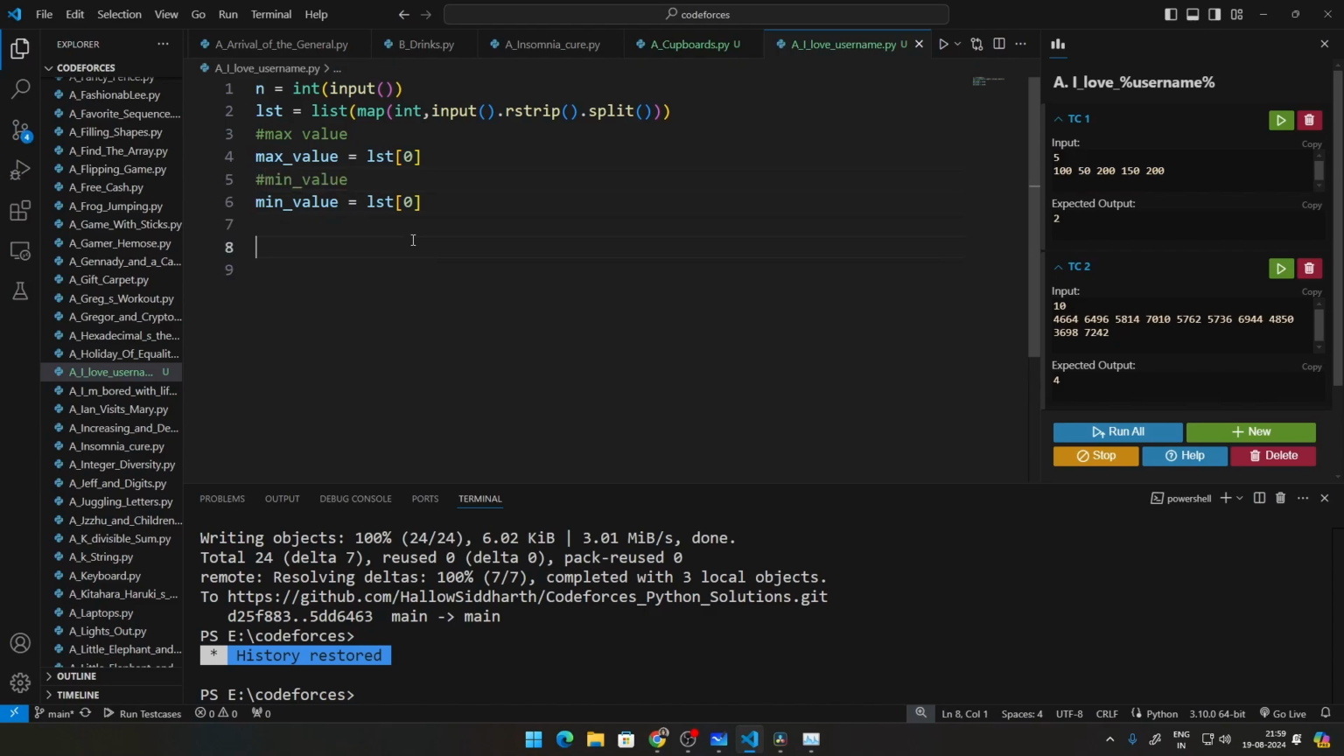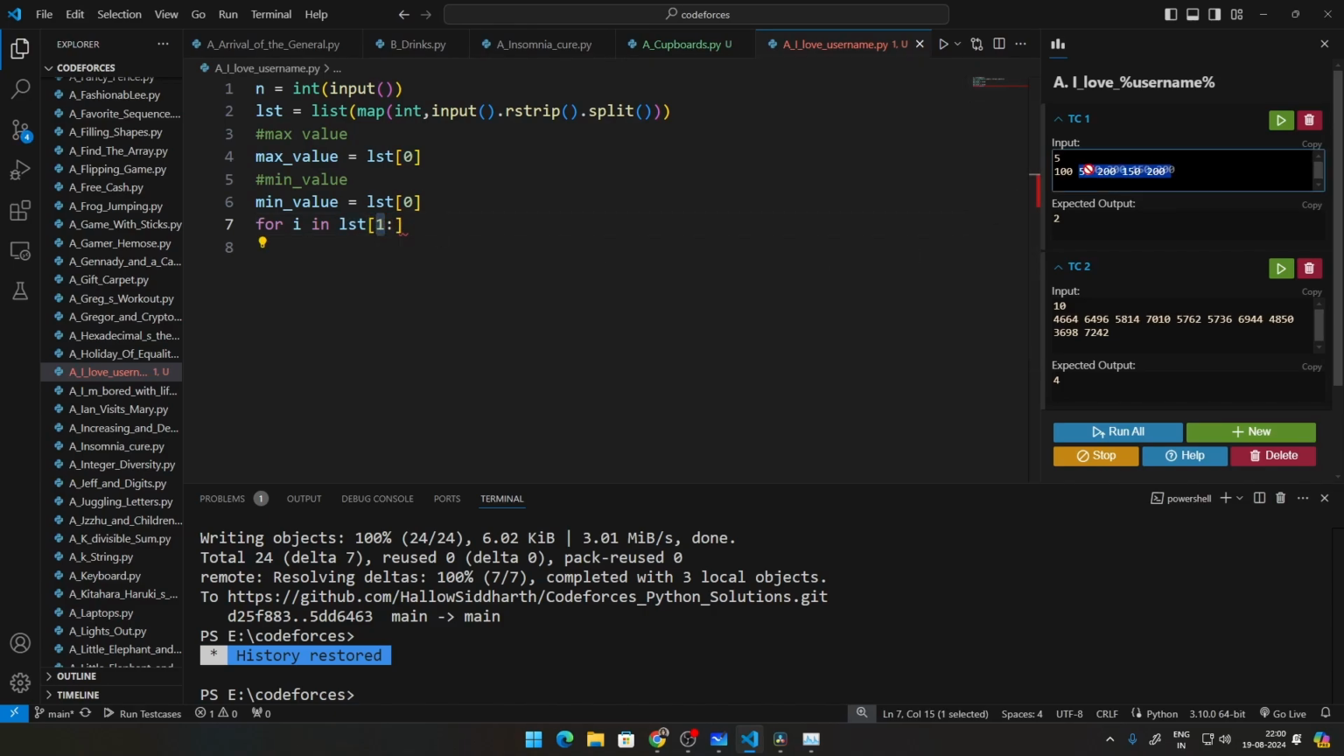Next we can go ahead and just iterate through a for loop. So for I in list of 1 to end. This is something called list slicing. We're going from the first element until the end of the list. We're skipping the 0th element because the 0th element is already initialized as max value and min value, plus he's not beating any records over that. So we're iterating through the rest of the list.